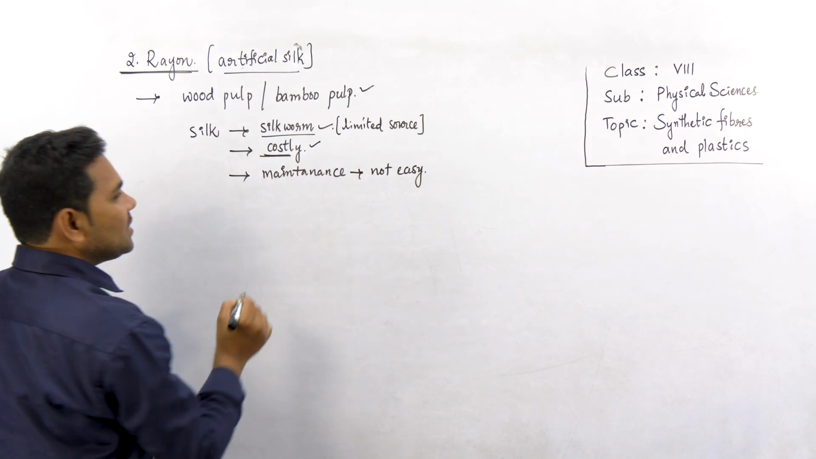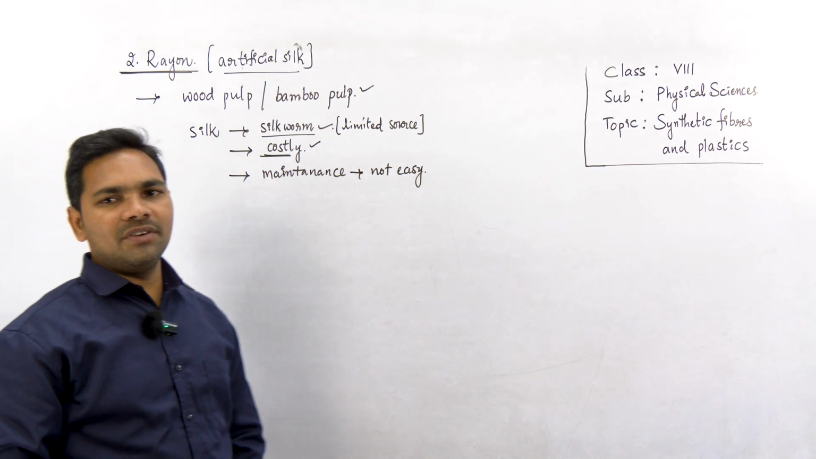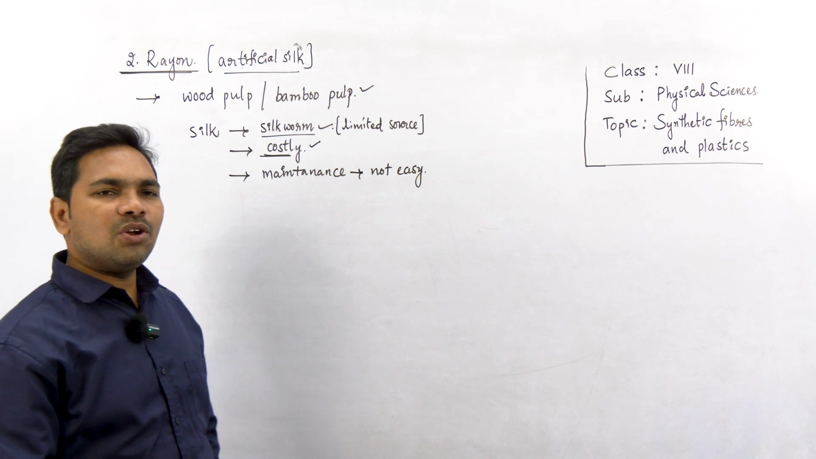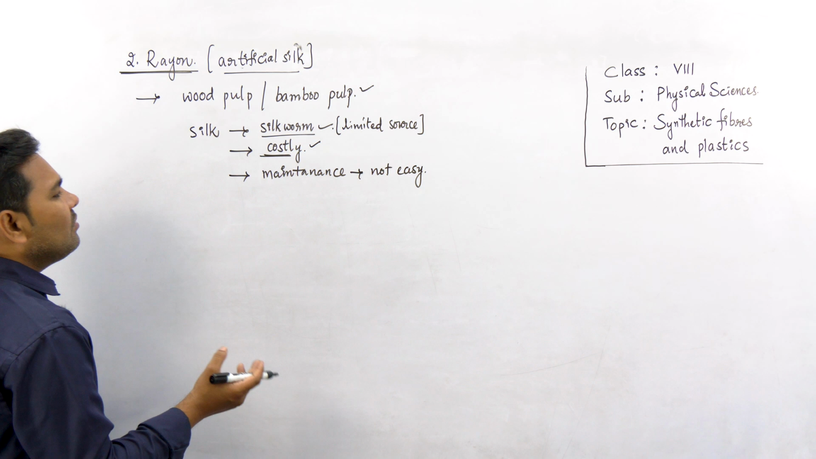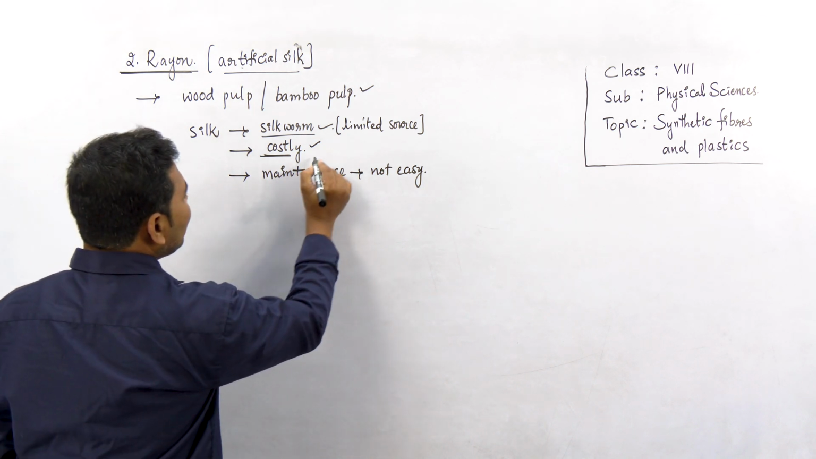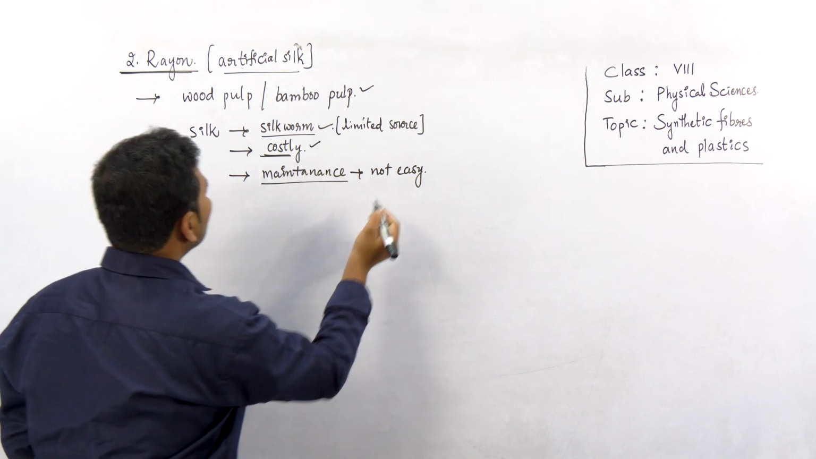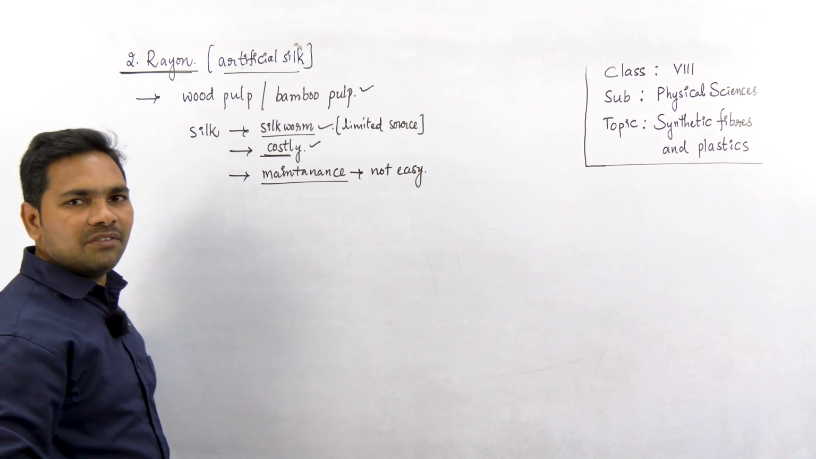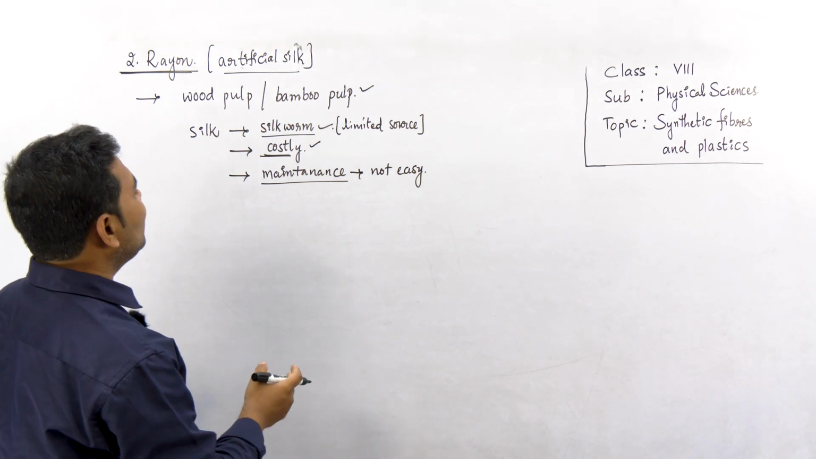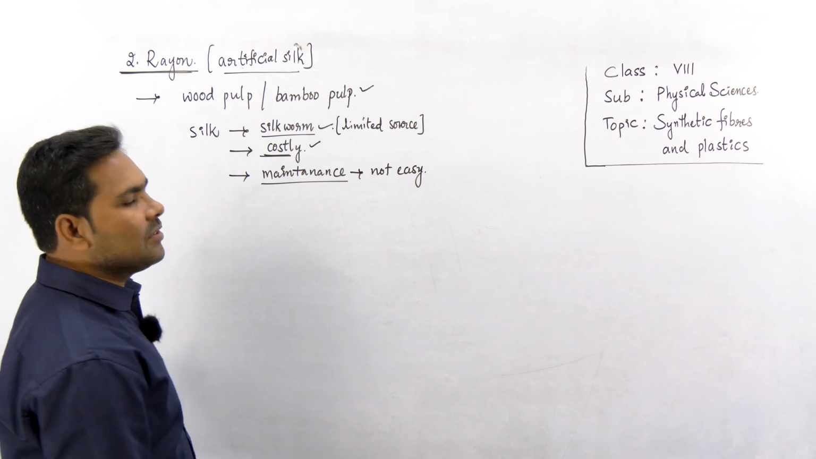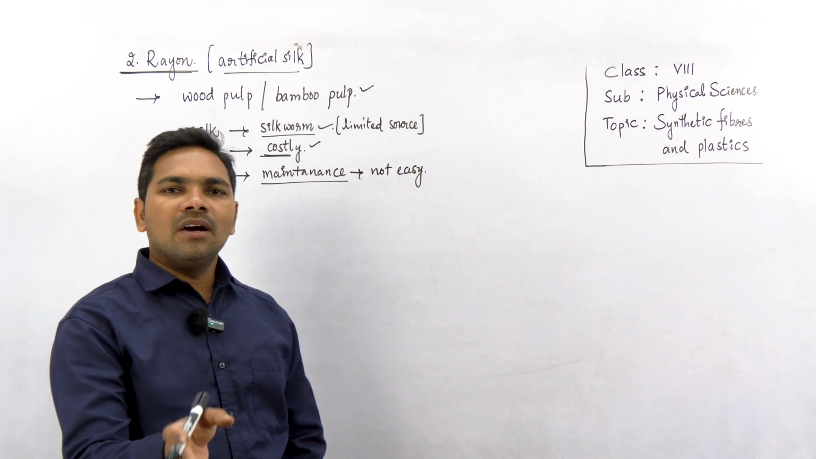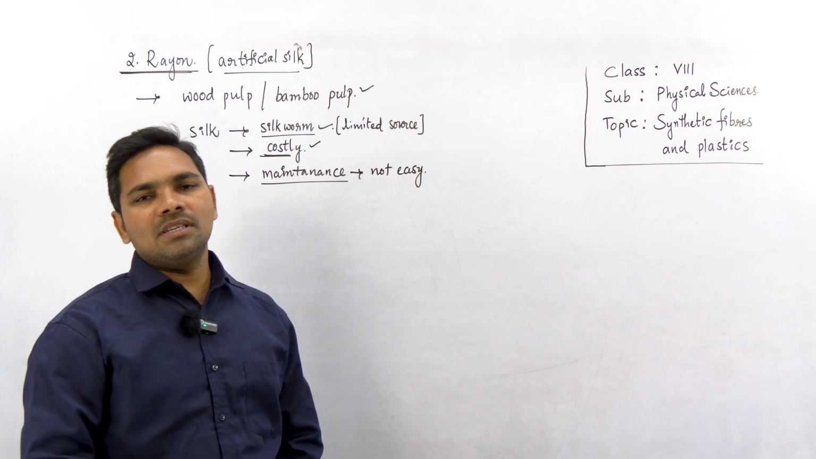So silk's source is limited. It is very expensive. Not everyone can afford silk because it is very costly. Each sari costs thousands of rupees, right? So not everyone can afford it. Even if you purchase, maintenance of silk fabrics is also very difficult, right? It's less available and it's costly. Maintenance is not easy. So there was a necessity to have an alternate fiber to silk.